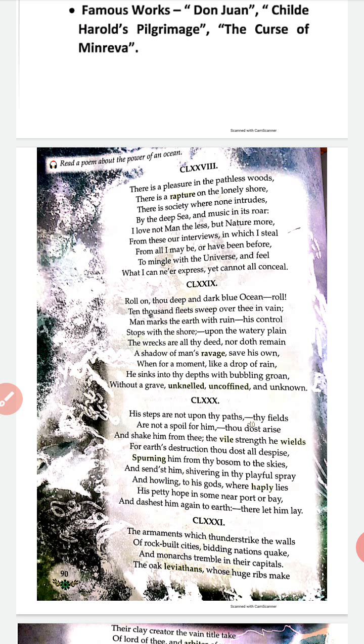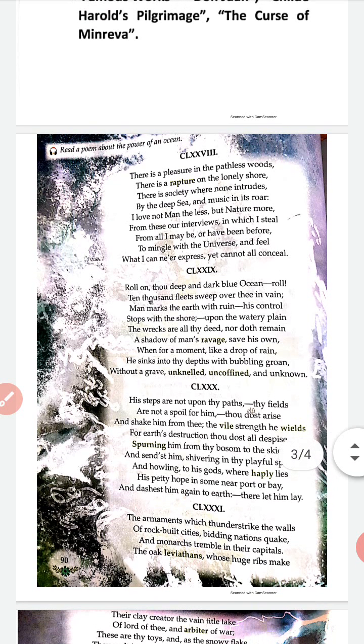Now, at that time when this poem was written, around the 17th, 18th century, the most great development or advancement in the field of scientific technology was the development of the ship. Okay, not sheep, ship. So the poet is saying that even though 10,000 ships are flowing over you, and even though the ship is the greatest development in the history of mankind, it couldn't control the ocean. The control of this man-made development stops with the ocean. "Man marks the earth with ruin."